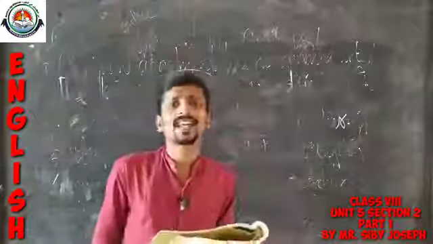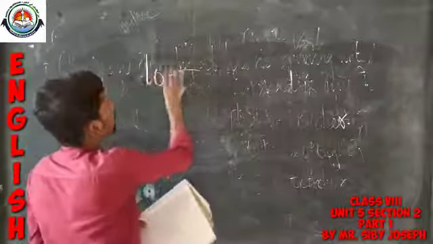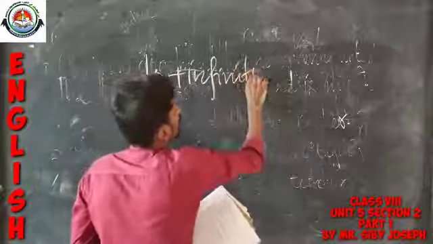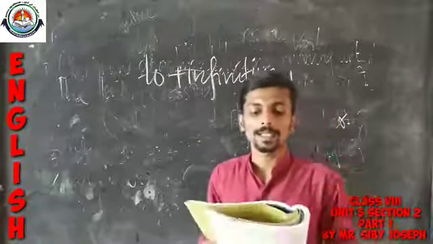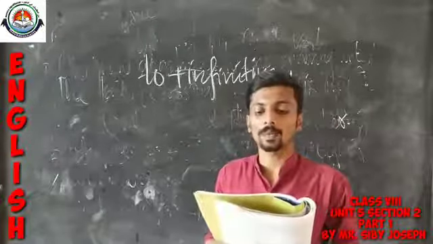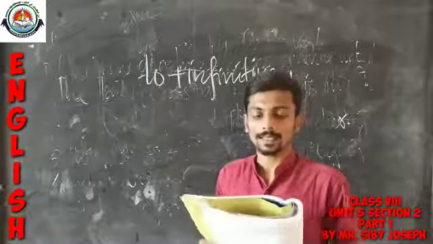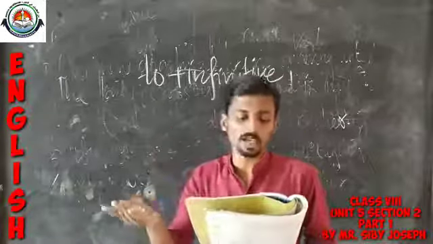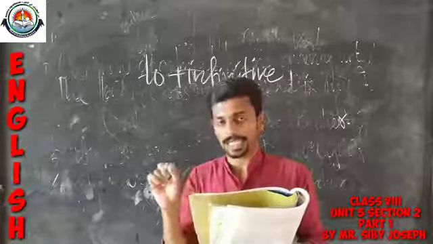Okay. So the next item is to infinitive. I have already mentioned that. Look at the sentences. Jamal cycled in the rain to buy some groceries. In this sentence, the infinitive to buy is used to show purpose or intention. Then take the second example, the thief managed to escape.